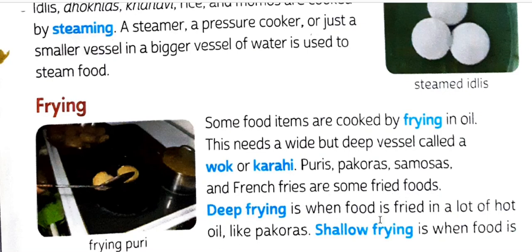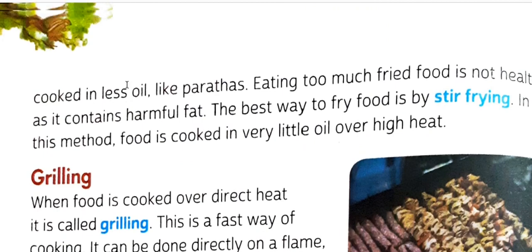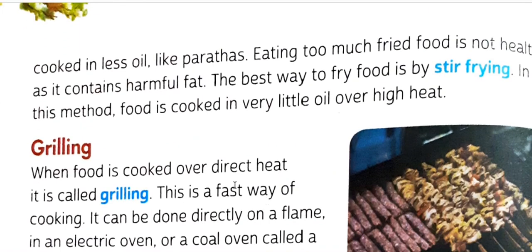Deep frying is when food is fried in a lot of oil, like pakoda. Shallow frying is when food is cooked in less oil, like paratha.